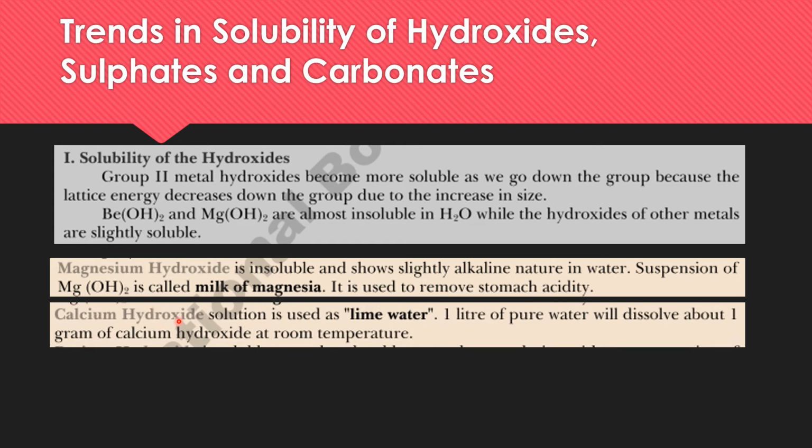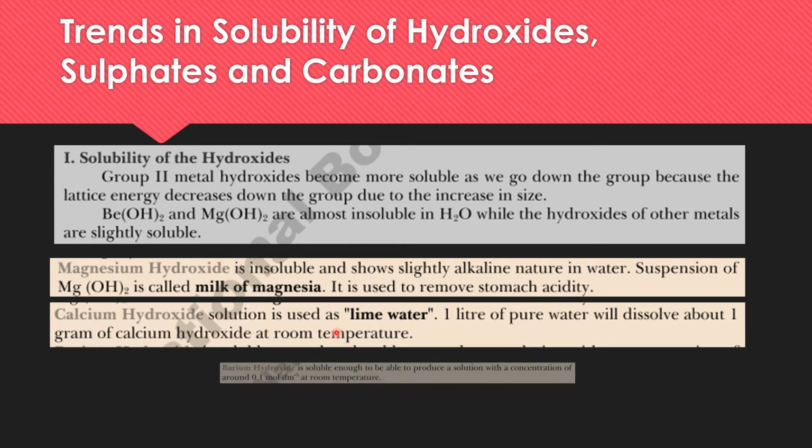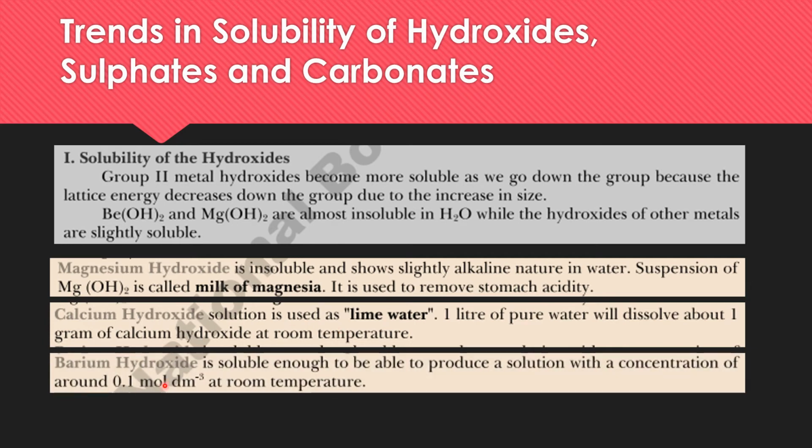Next is the calcium hydroxide, and calcium hydroxide solution is called lime water. One liter of pure water will dissolve about 1 gram of calcium hydroxide at room temperature. And last is the barium hydroxide. Barium hydroxide is soluble enough to produce a solution with a concentration of around 0.1 mole per decimeter cube at room temperature. So you can see that the solubility of the hydroxides increases down the group.